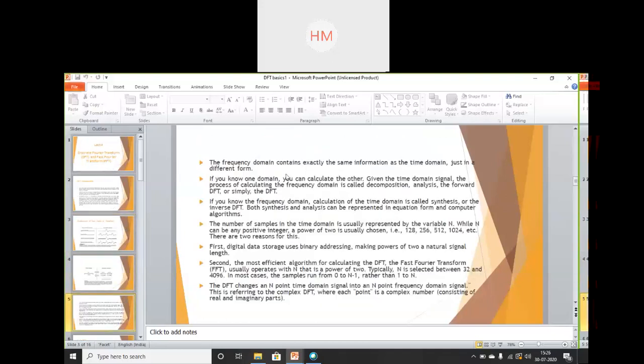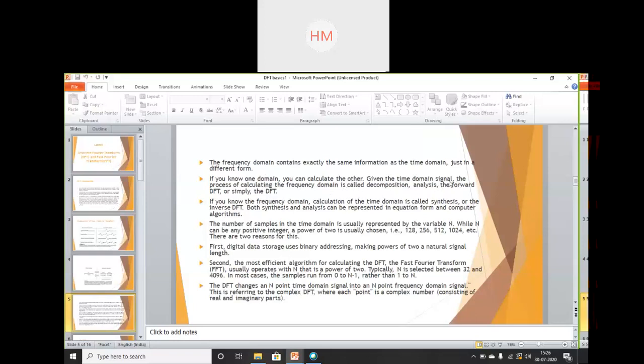So the frequency domain contains exactly the same information as the time domain, just in a different form. That is, the same information will remain the same because the same contents we have to extract at the output, we are just changing the domain of representation. Input domain is your time domain and output is your frequency domain. If you know one domain, you can calculate the other.